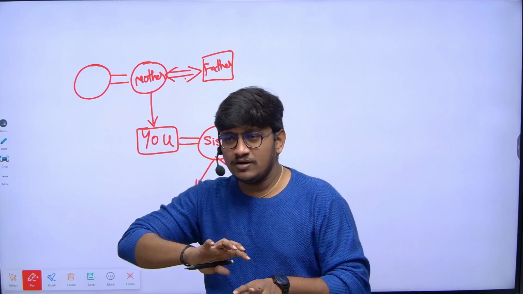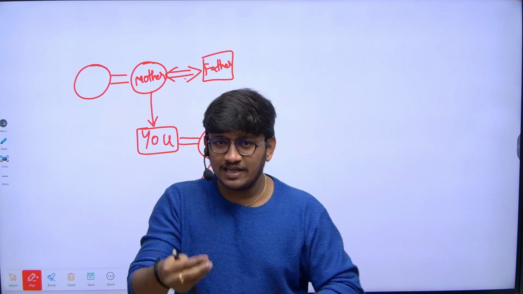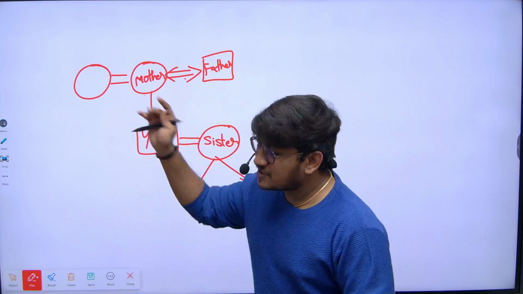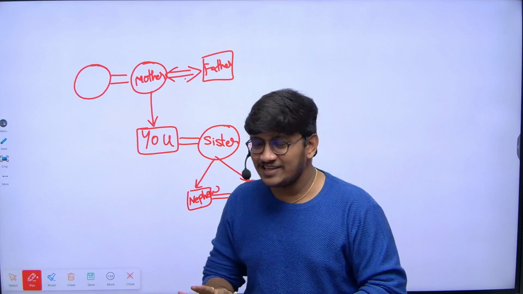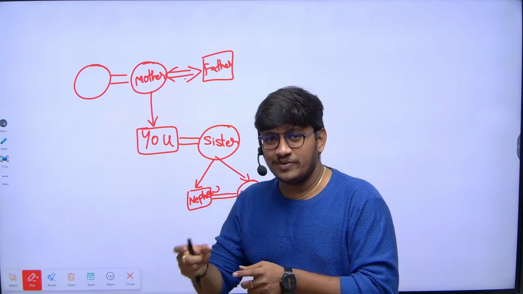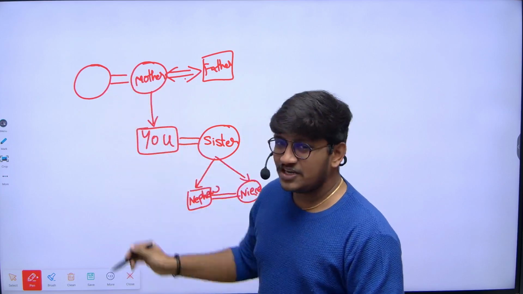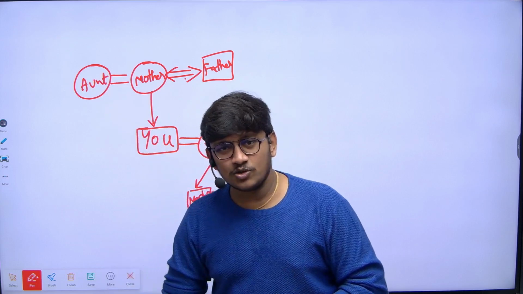Some students, during exams, write that your mother's sister is Pinni. You should not do that. There is no word in English called Pinni, so you should convert it. Mother's sister, you should call aunt.